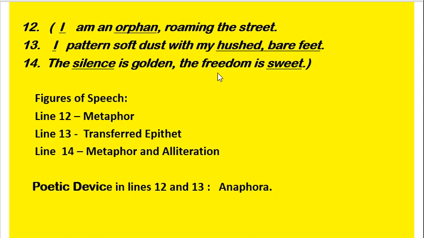And here also we can see freedom is compared with sweet. We have alliteration because the sound s is repeated in silence and sweet. Here we have a poetic device also in line numbers 12 and 13. We can see that the pronoun I has been repeated and that's why it is called anaphora.